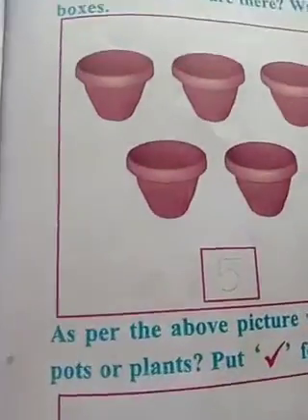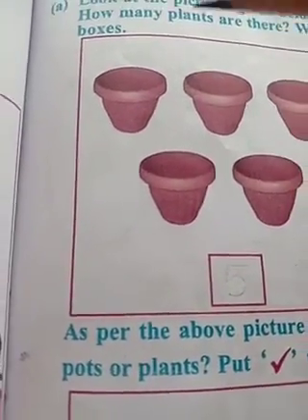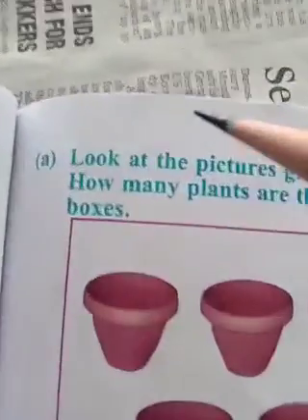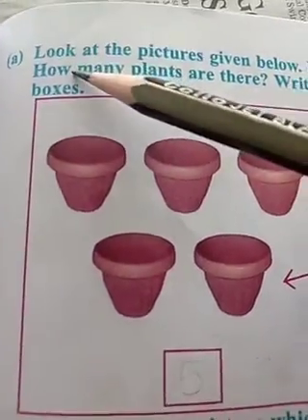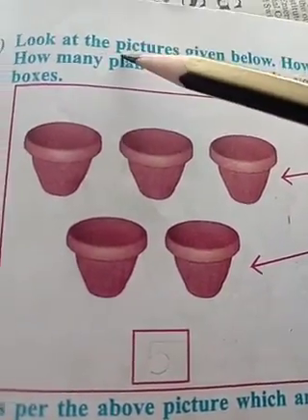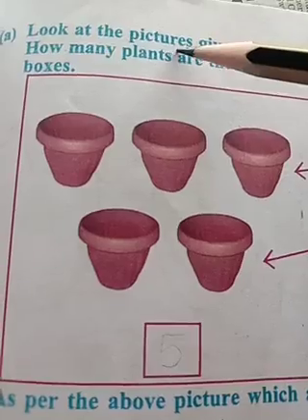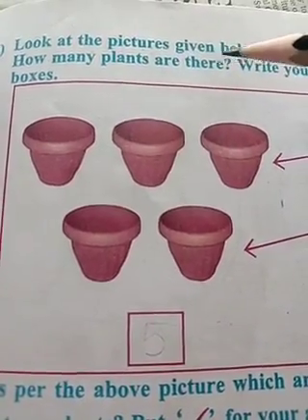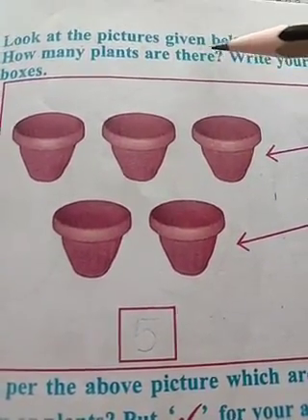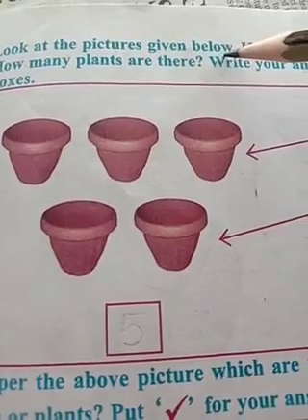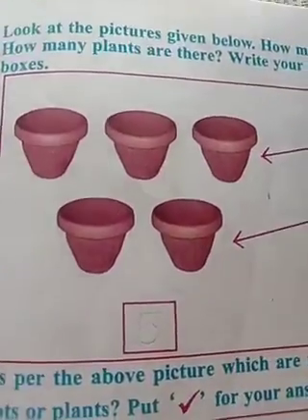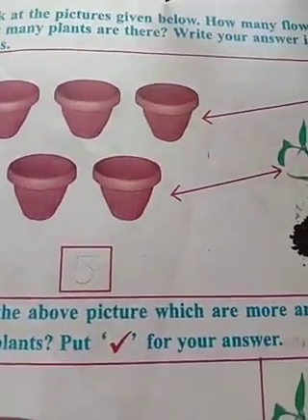Next page, see all of you, children. Page number 45. Look at the pictures given below.